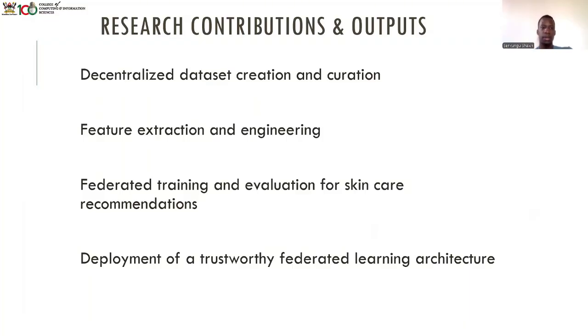So the research contributions, the outcomes of this, are a decentralized data set creation and curation, basically the data set I was talking about, feature extraction and engineering, federated training and evaluation for skincare recommendations, and deployment of a trustworthy federated learning architecture.